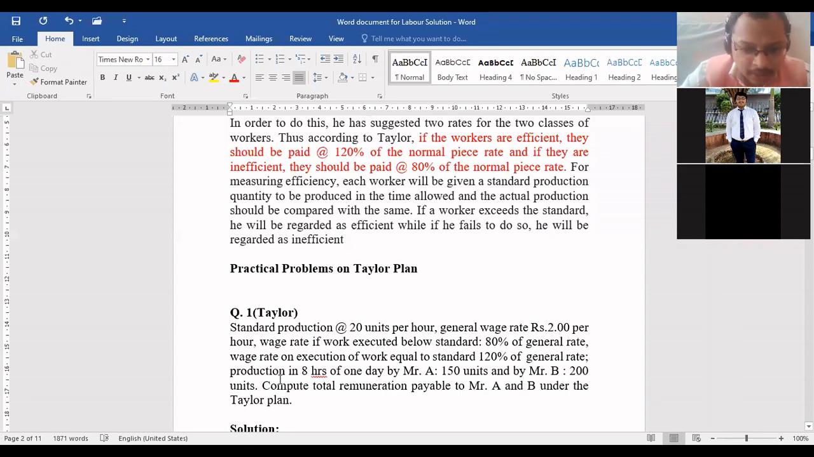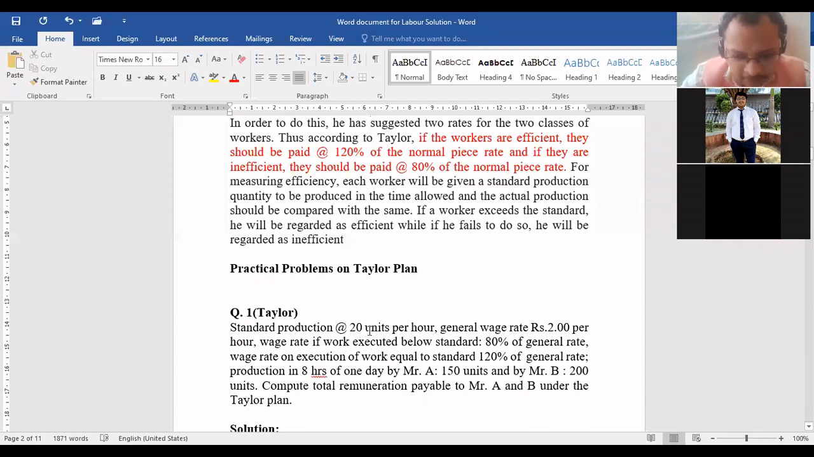Now, bacha, first tell me, Taylor's plan was based on time rate or piece rate? Come on, everyone, participate. Piece rate. Yes, it is based on piece rate. Very good, bacha. Now see here the data given to us.